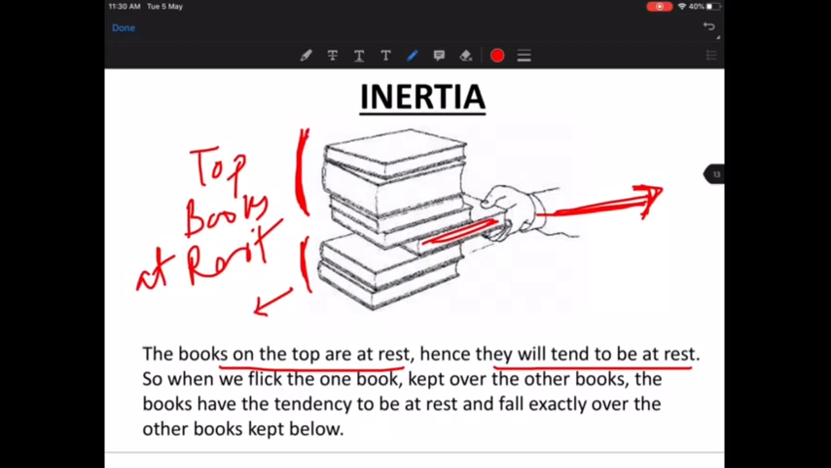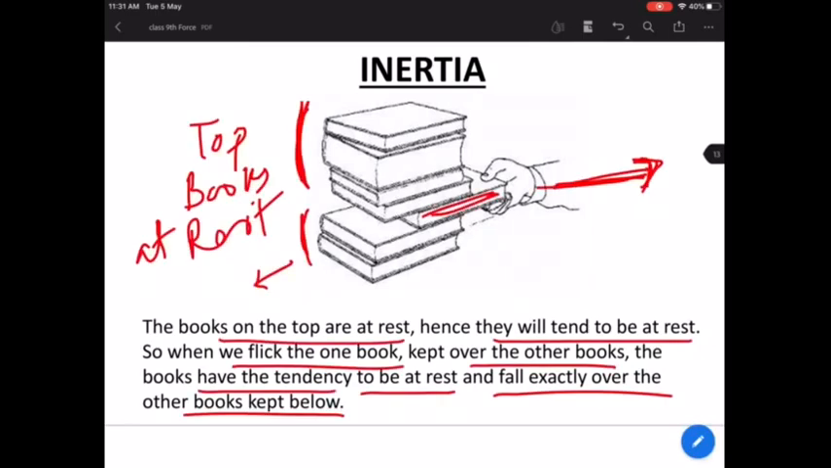Correct? So when we flick that one particular book which is kept over the other books, the books will have a tendency to remain at rest and fall exactly over the other books. So this is the reason why the books won't get disturbed. Okay, this is again because of inertia. Any object which has mass will also have inertia.